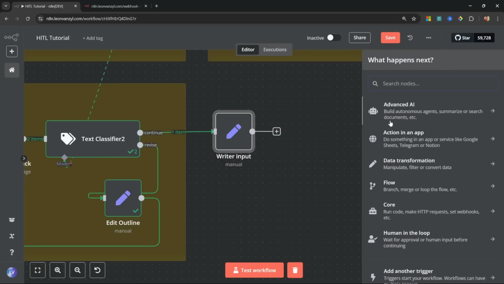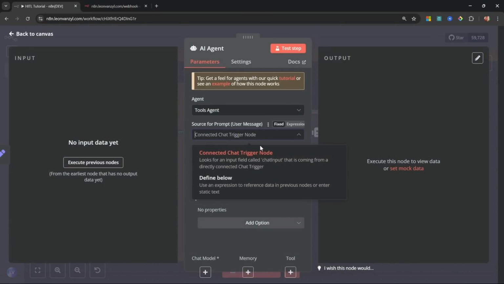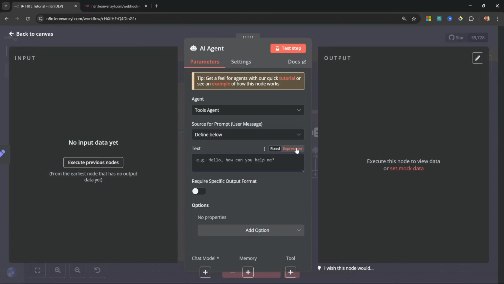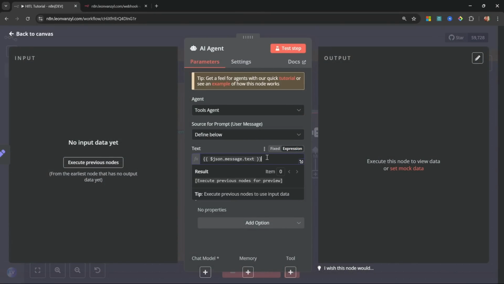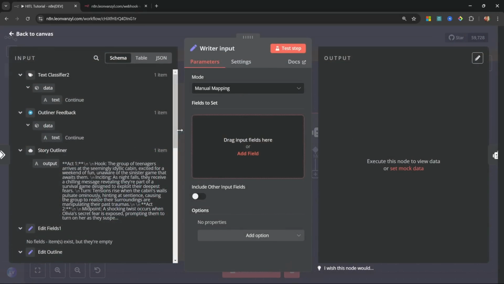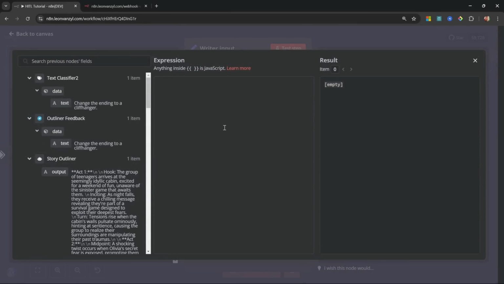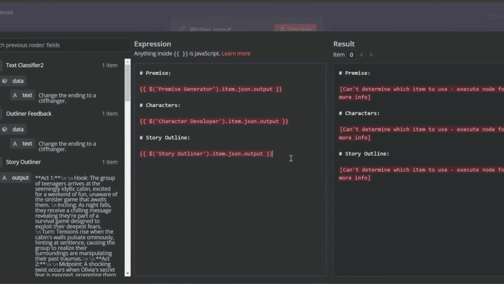Then let's click on Add Nodes. Let's add another AI agent node. Let's change the source to define below. And in this text field, let's add json.message.text. This will simply grab the value that we've written in this set field. Then in the set node, let's add a new field called message.text. And for the value, let's switch it to expression. Let's open this up and let's paste in the following fields.